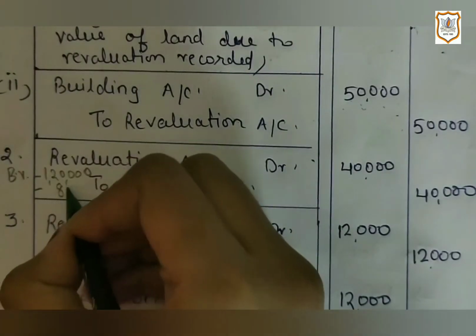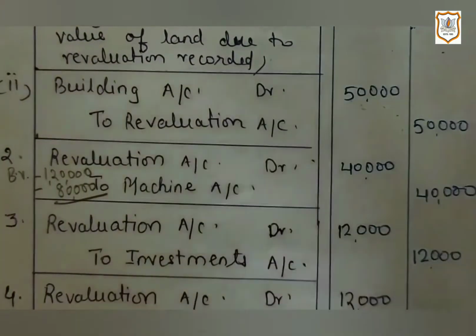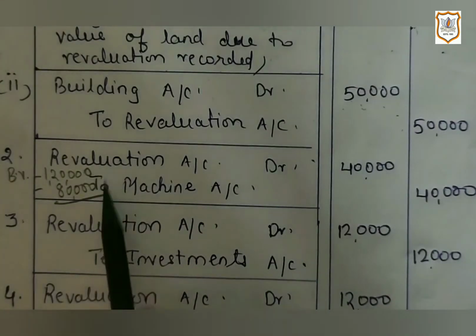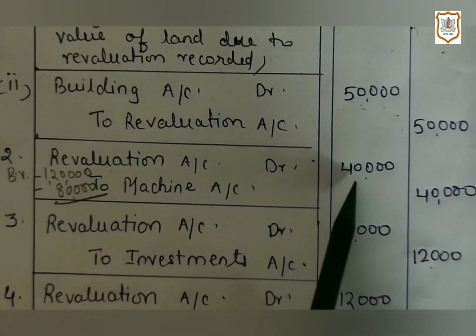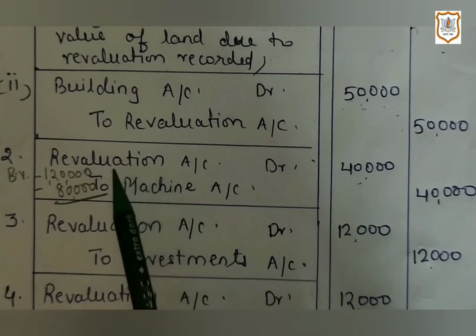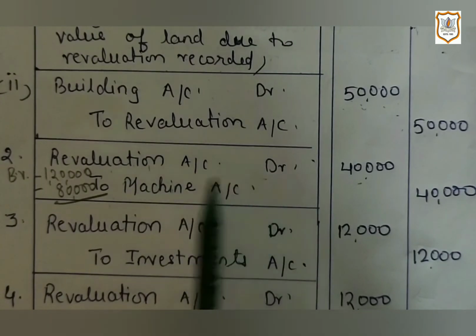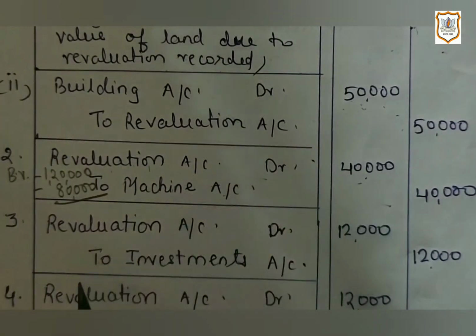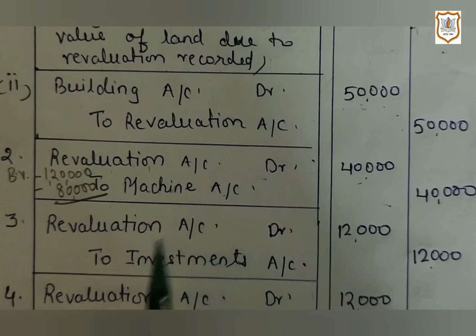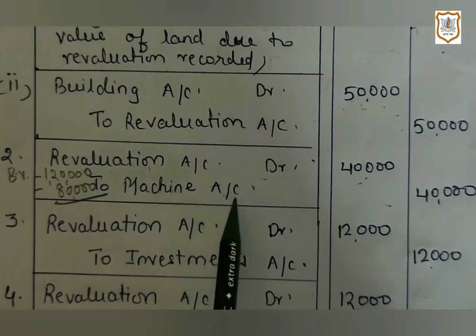So how will we find this? If the value of the machine is to be decreased up to 80,000, it clearly indicates that we are suffering a loss in the case of the machine, a loss of rupees 40,000. The machine is an asset and its value is getting decreased. That's why, as it is a loss, revaluation account will be debited and machine account will be credited. As you know, an asset always has a debit balance, and if any reduction is seen, in that case the asset will be credited.